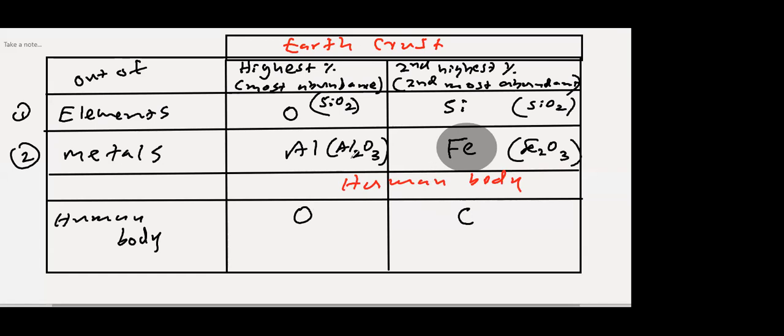Okay, this table will be important because you learn this in different places. The most abundant element in the human body, you learn in biology, right? Metals you learn in separate lessons, you learn these elements separately, but I gave all in one table, right? Okay, please copy down this.